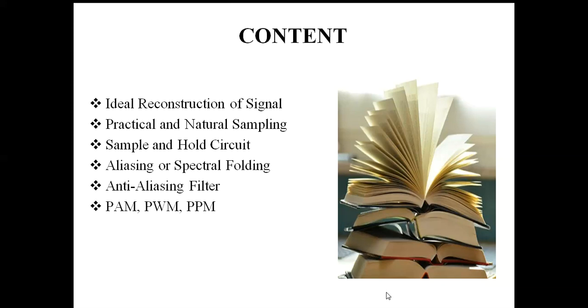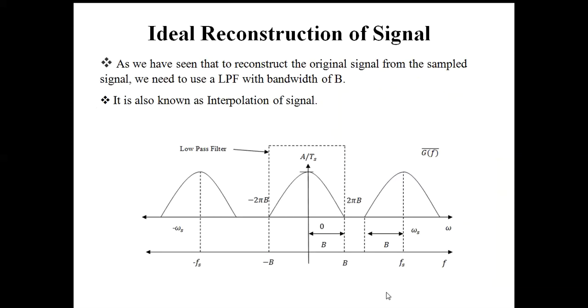Okay, so let's revise the previous class, where we found that during sampling, if we use a train of impulses and observe the corresponding spectrum of the sampled signal, the spectrum consists of replicas of the original spectrum of the original signal.